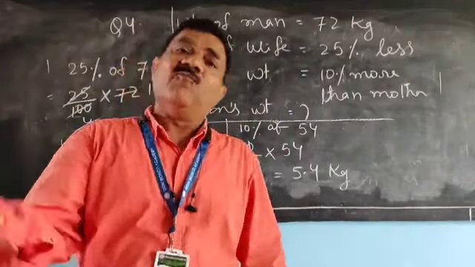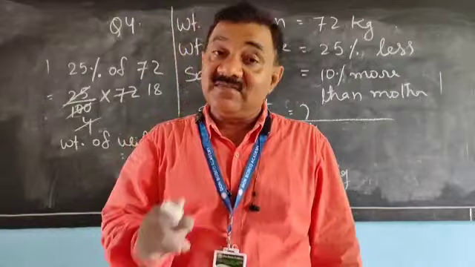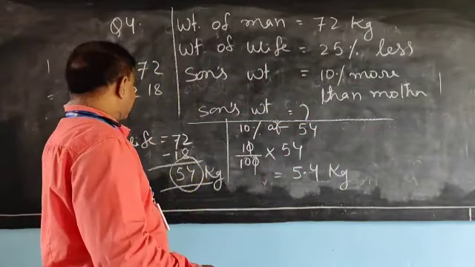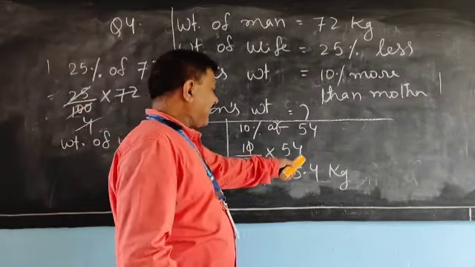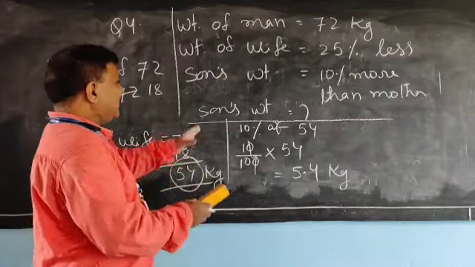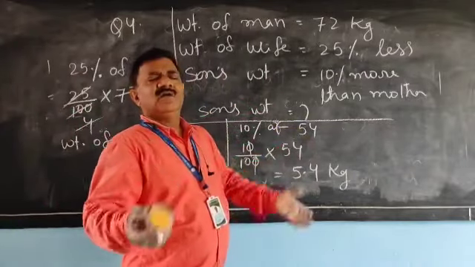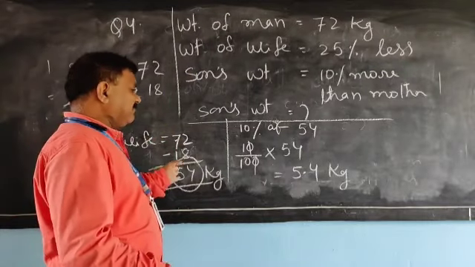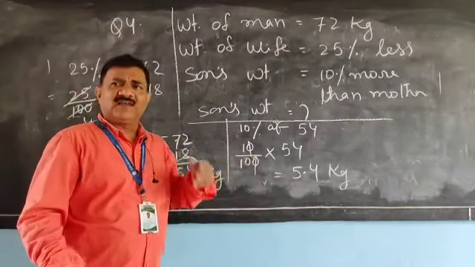5.4 kg more than the mother. Then, dear children, what will be the weight of the son? Just add 5.4 kg. The son is 10% more than the mother's weight. Mother is 54 kg and 10% of 54 is 5.4 kg.